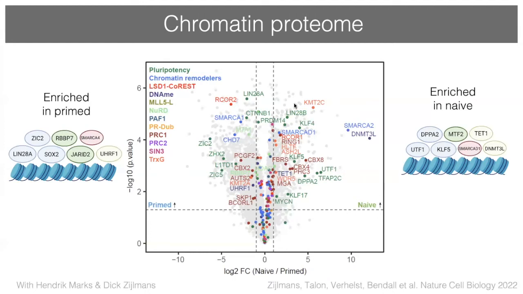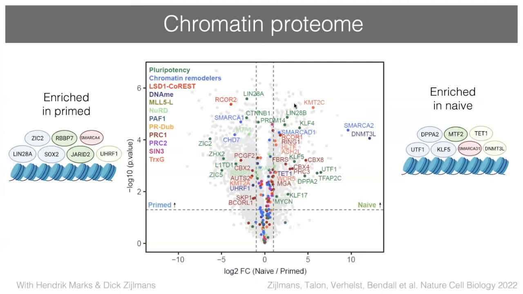And what we see when we compare both states is a lot of changes in the abundance of transcription factors, the key regulators of gene regulatory networks that dictate cell identity, but also many other regulators such as chromatin regulators, writers, readers, and erasers of chromatin modifications, as well as histone variants and chromatin remodelers.